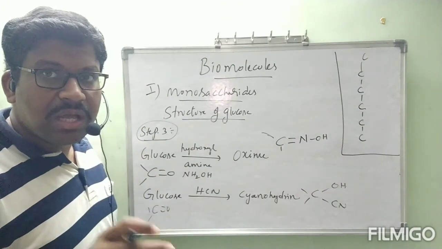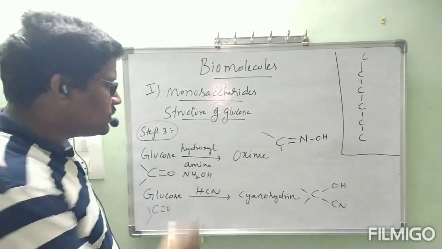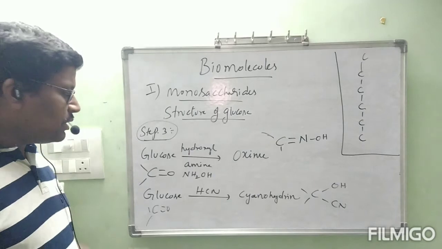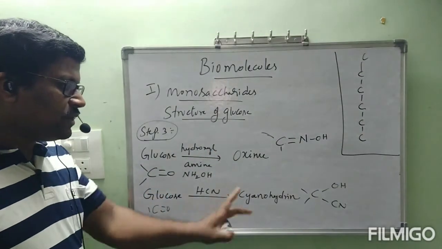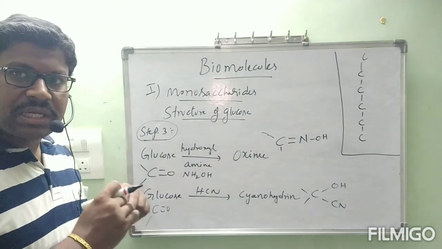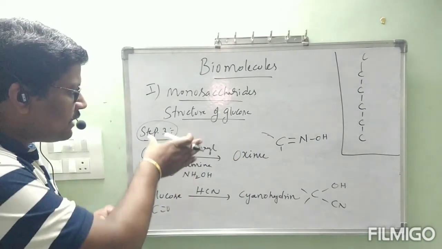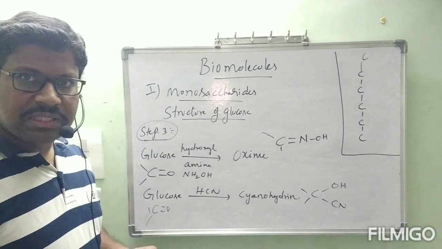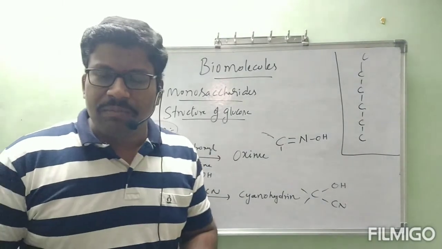But I can conclude the presence of the C=O group in glucose by using these two reactions under step 3. What are those two reactions? Glucose reacts with hydroxylamine, we got oxime. Glucose reacts with HCN, we got cyanohydrin. We will continue this same structure derivation of glucose in the next class. No problem. Once again, I will write this step 3 and I will continue. By today's class, this is okay. Up to now, whatever I have completed, I hope you understood.